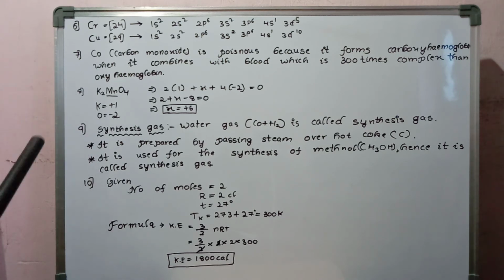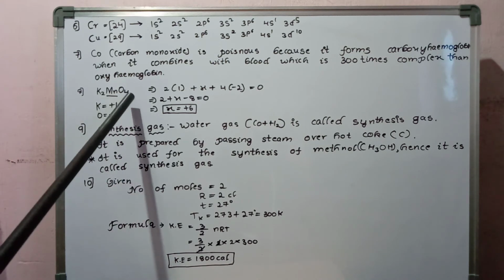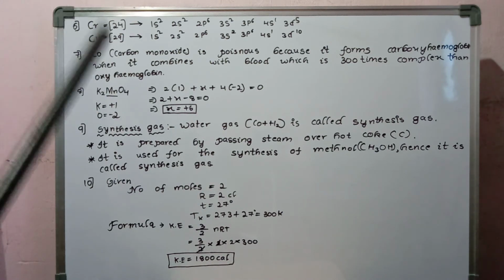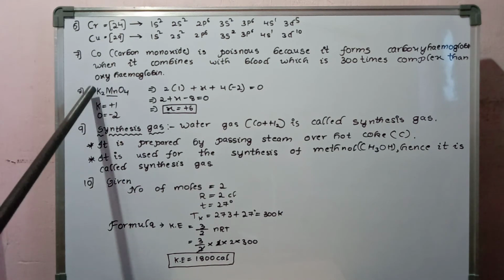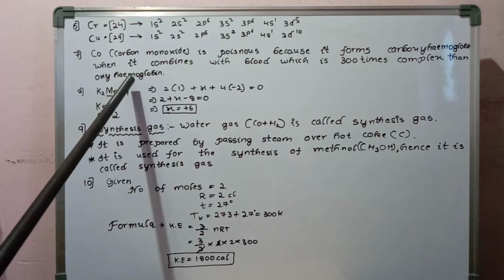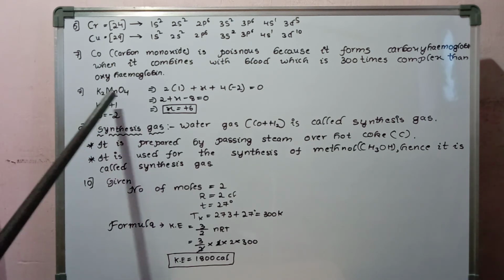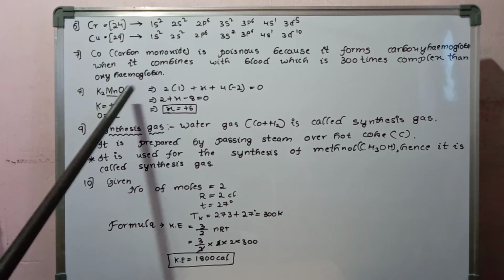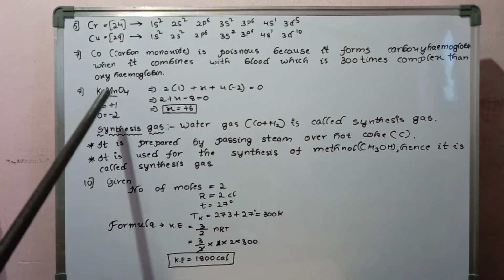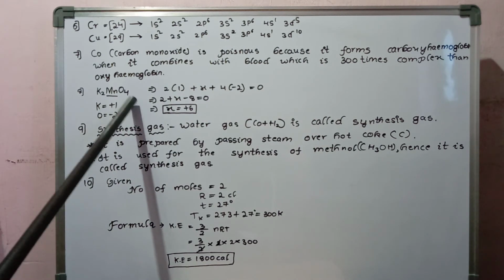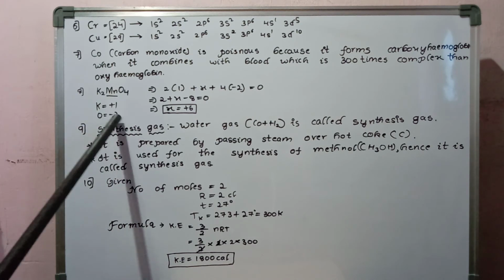Now the eighth one: K2MnO4 is given. You have to find the oxidation state of manganese. The molecular formula K2MnO4 is given and there is no charge, so the sum of the oxidation states of the atoms present in the formula is equal to 0. Take potassium's oxidation number as plus 1 and oxygen as minus 2.